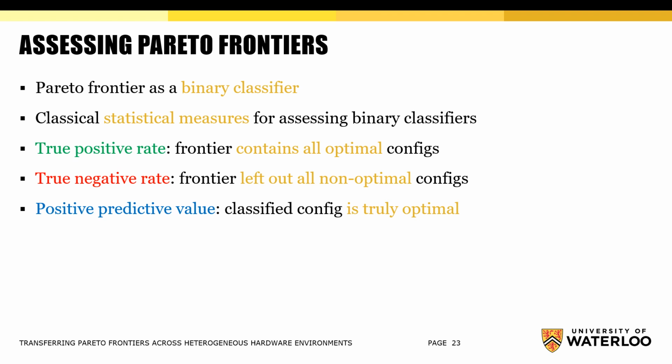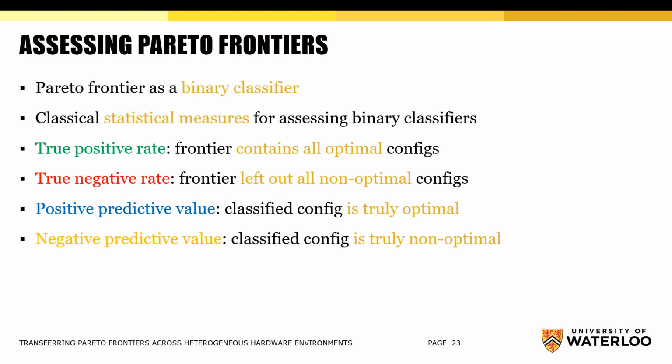Positive predictive value is a probability that a configuration classified as optimal by a frontier is truly optimal. Negative predictive value is a probability that a configuration classified as non-optimal by a frontier is truly non-optimal. These 2 measures assess quality of individual predictions by a Pareto frontier.